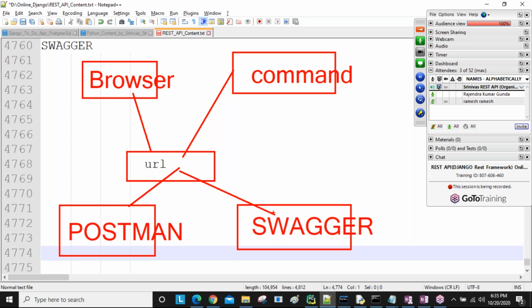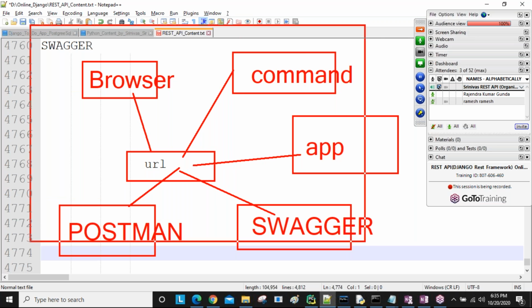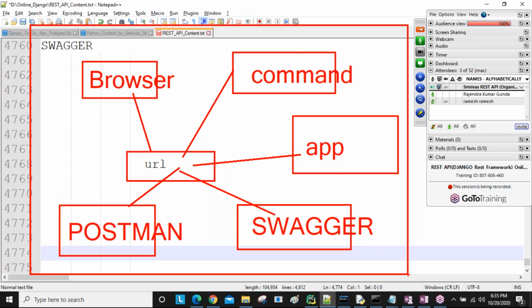Our main target in our REST API is app-to-app communication from another application, and how we are interacting with our URLs. These are all the variations I'm going to teach. While discussing these, we'll also discuss how ready-made security is provided.